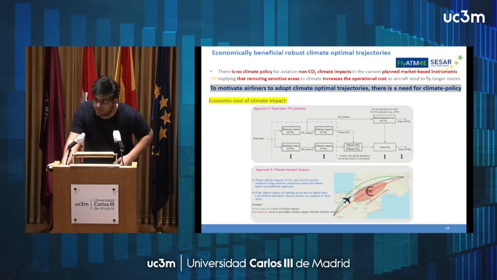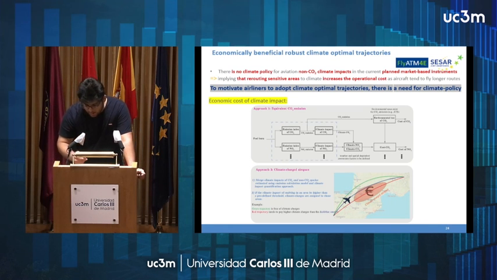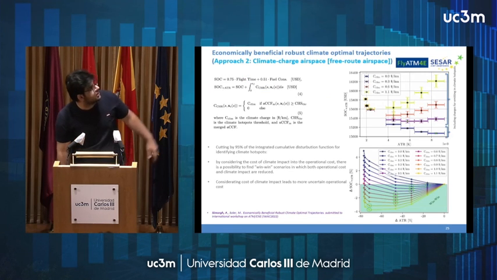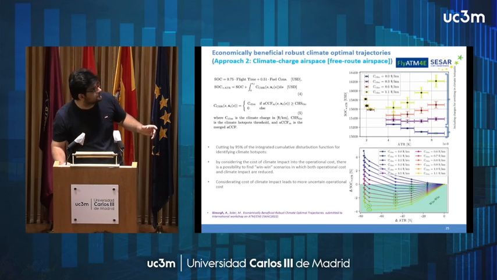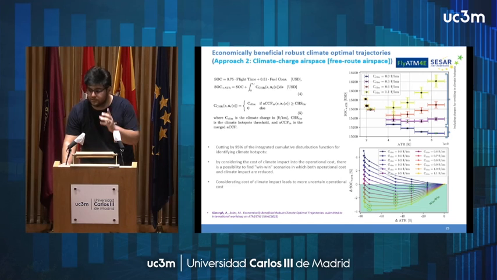The other one is the concept of climate charged airspace. We consider a charge for emitting in areas that are highly sensitive to climate impact. I'm going to show results based on approach 2, the concept of climate charged airspace. We assign charges to areas that are highly sensitive to aircraft emission.